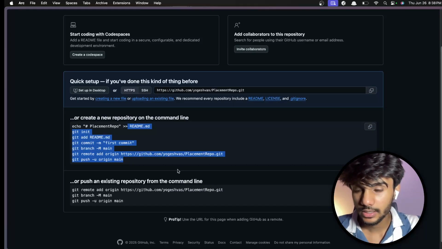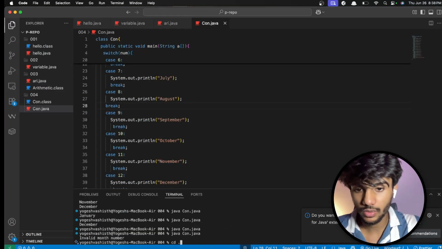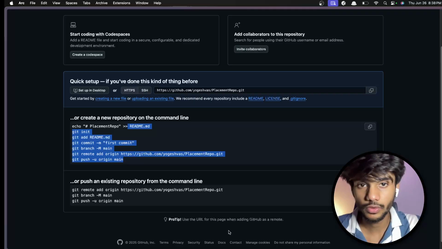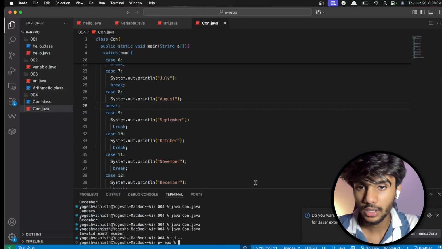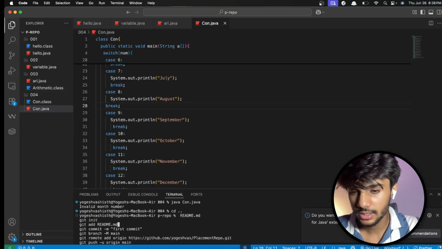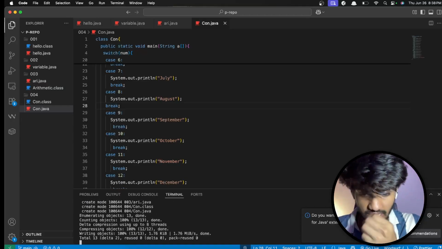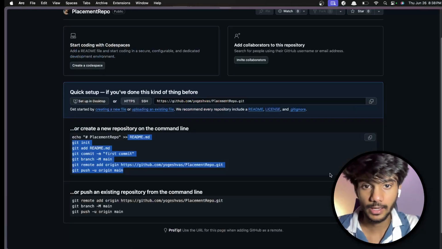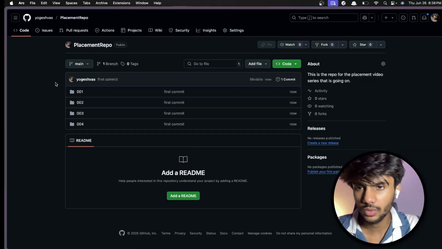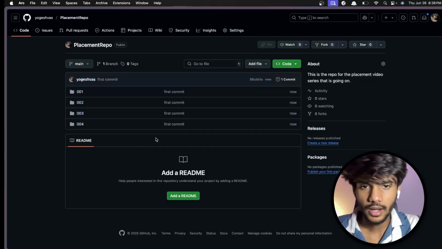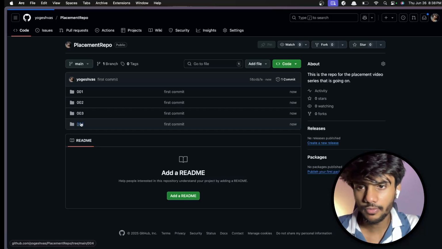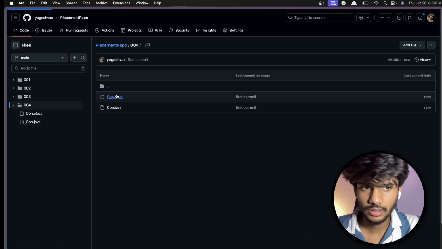I'll just quickly copy this, and I can go to the parent folder. So you make a repo, you give the description and all, and you paste this, and you have to do this like this, and I will just hit reload, and all the code has come here. And you can open up any lecture, and you'll get the code.